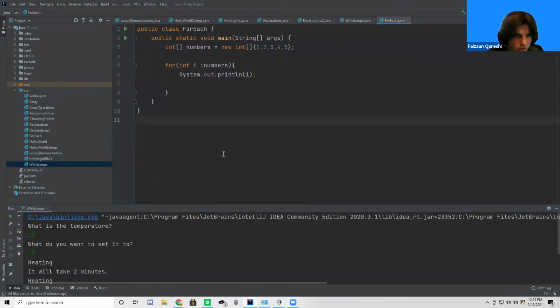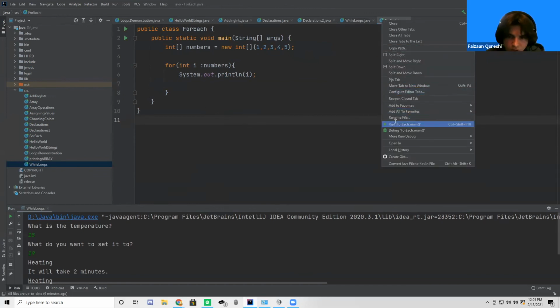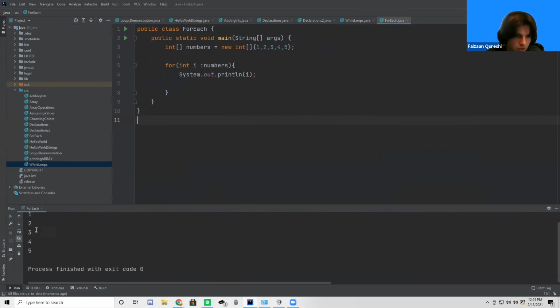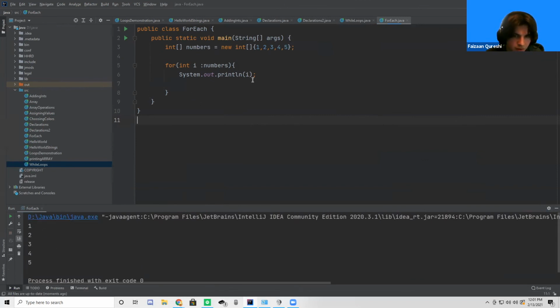Can everyone see this well? Yes. Okay, so let's just run print. Let's just run it. And so it's going to print each value of I. Basically in this code, I is going to be set to each value in the array. So we have the name of the array and we have the integer. And then when we print I, it's going to have every value in the array.